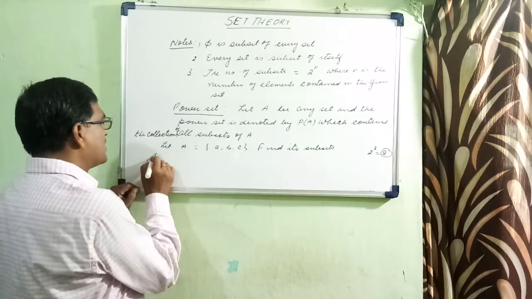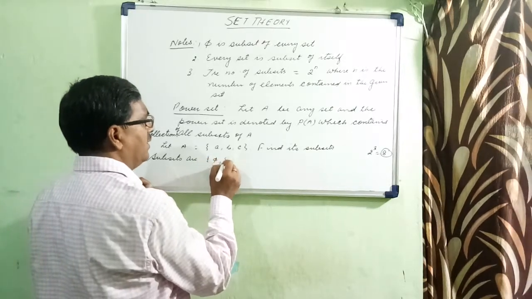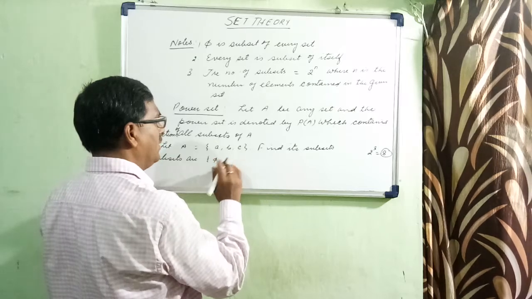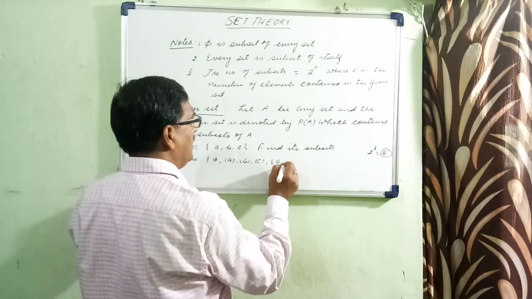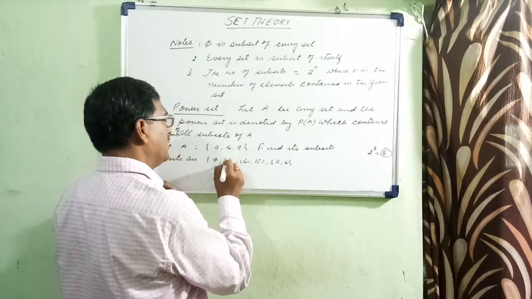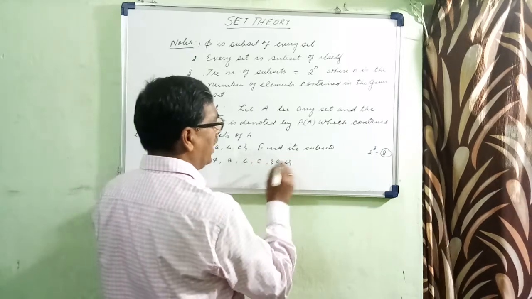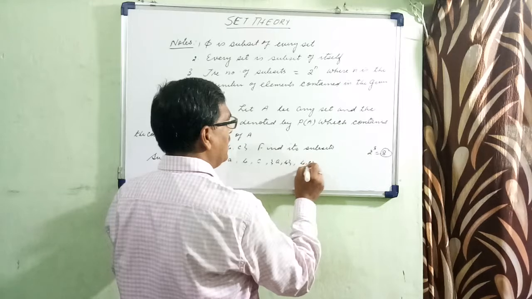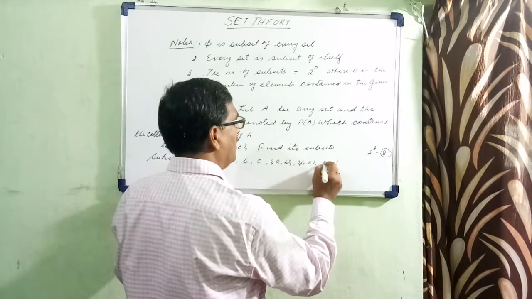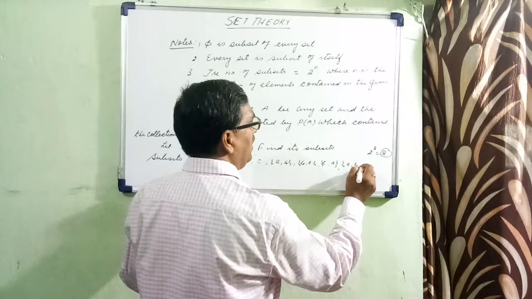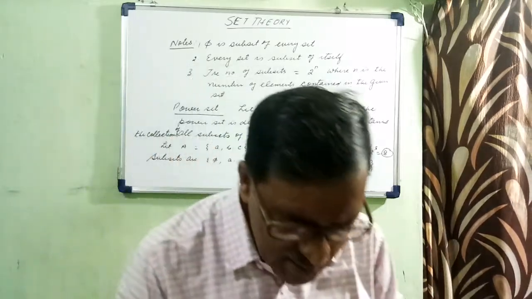Therefore, subsets are phi, {a}, {b}, {c}, {a, b}, {b, c}, {c, a} and {a, b, c}.